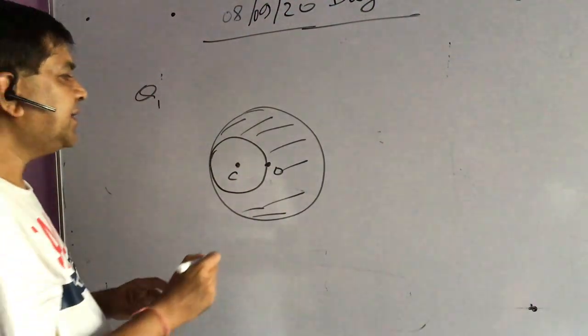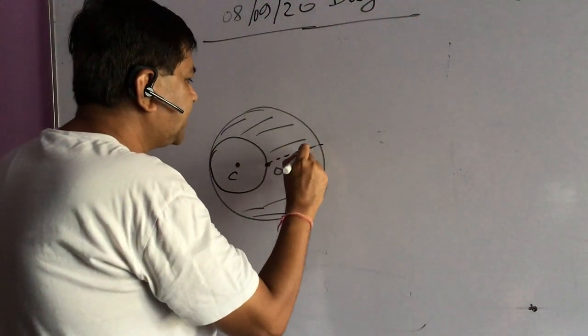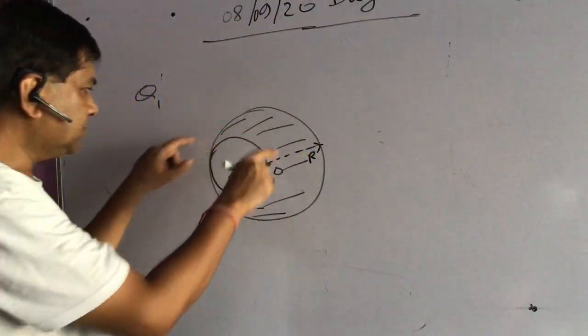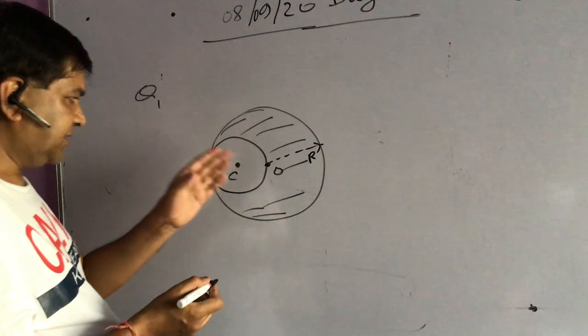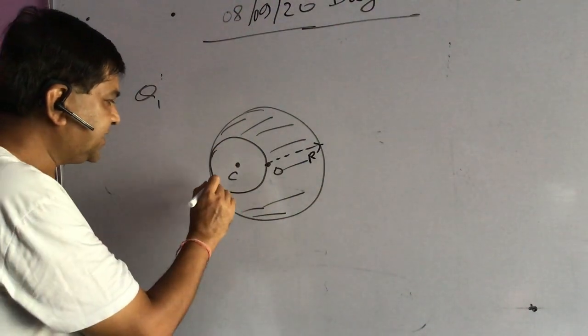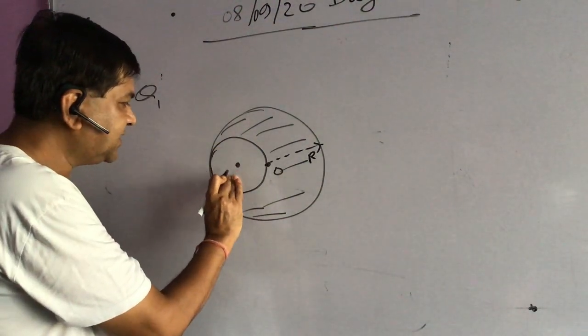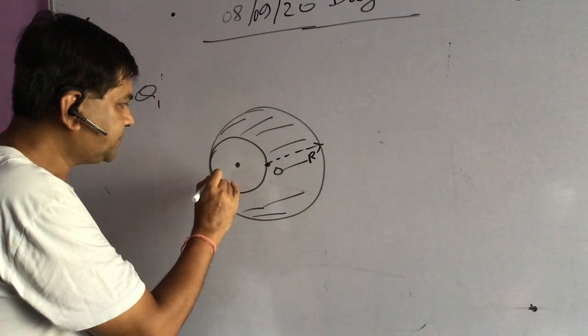You can see from the diagram that obviously the radius of the cavity sphere is half of the total sphere. So this is r by 2 and this is the cavity sphere, and I am placing some charge in the cavity.